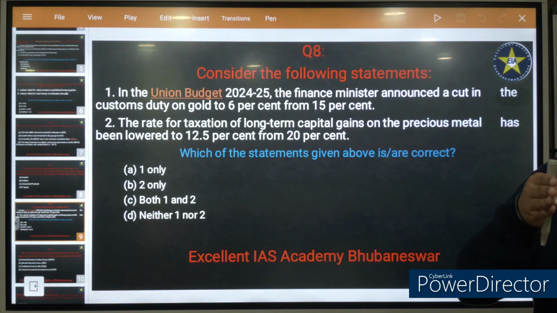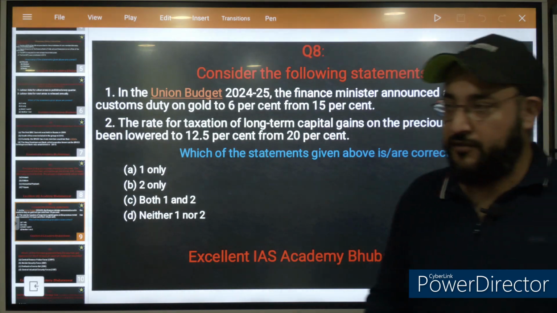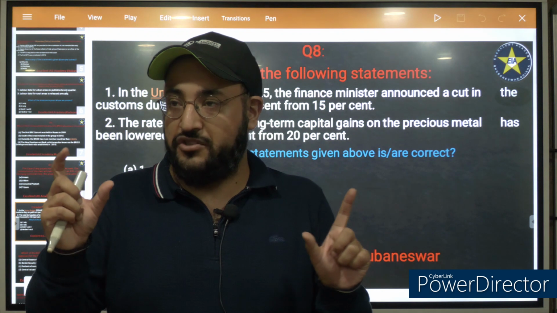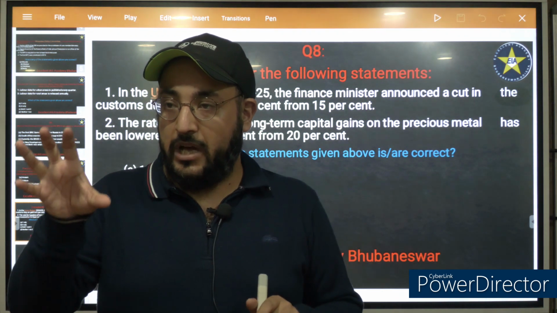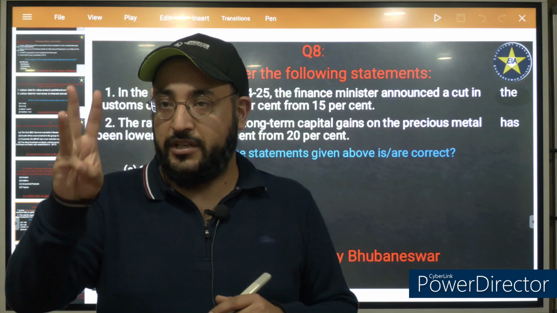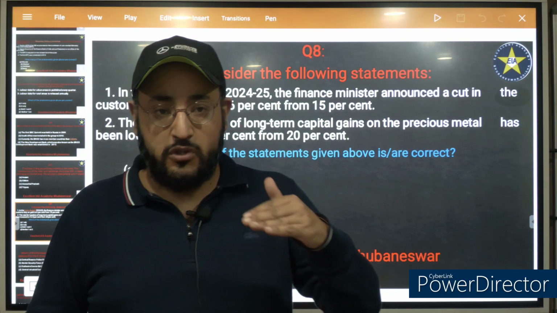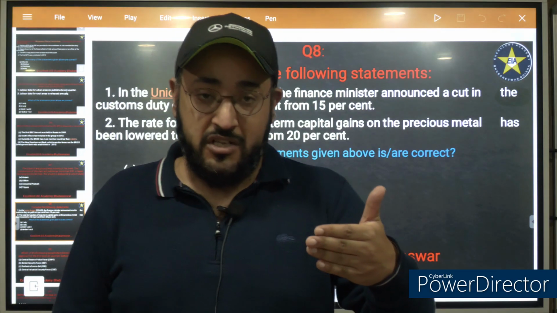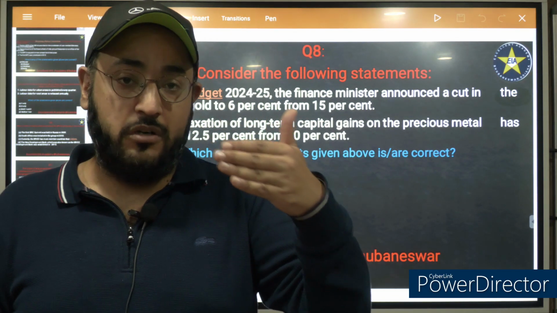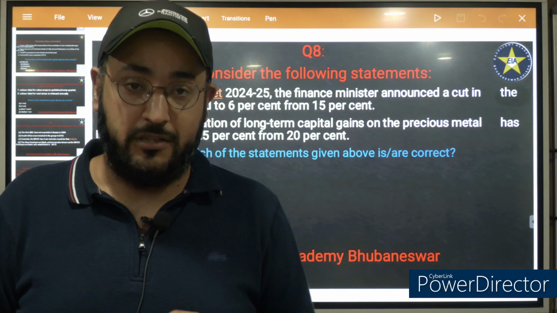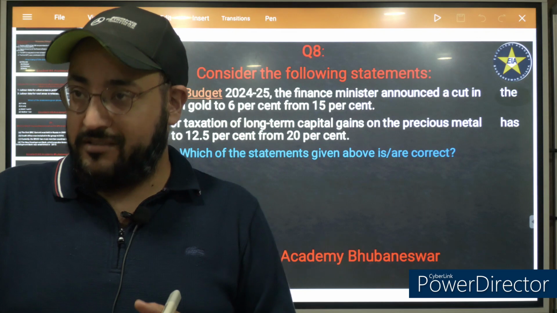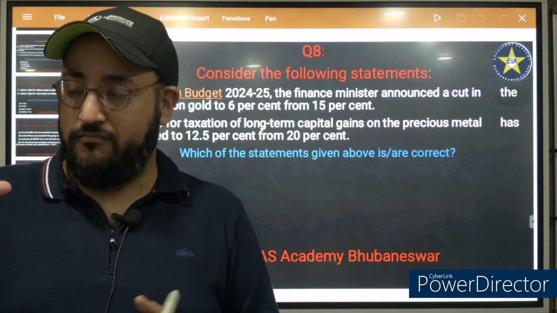Before this Union Budget of 24-25, if you had investments in shares and kept those shares for 24 months and sold them after 24 months, it would incur long-term capital gains tax, LTCG. Now these rules have been changed.